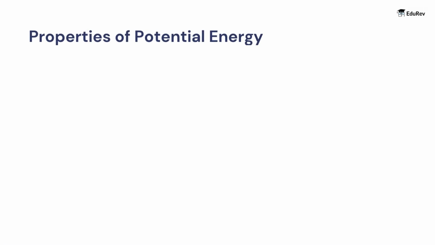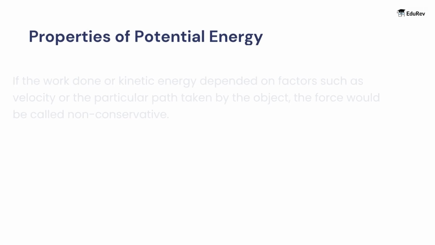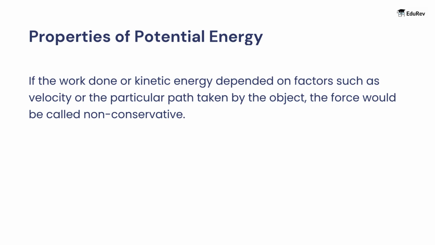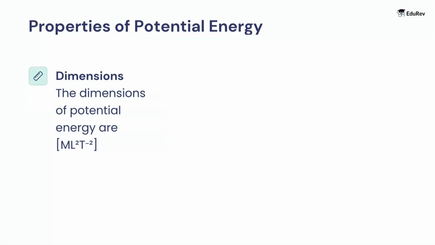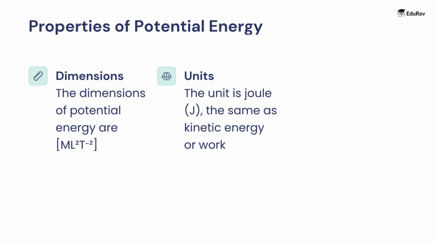Let's discuss the properties of potential energy. If the work done or kinetic energy depended on factors such as velocity or the particular path taken by the object, the force would be called non-conservative. However, for conservative forces, the change in potential energy is equal to the negative of the work done by the force. The dimensions of potential energy are ML²T⁻². The unit is joule, J, the same as kinetic energy or work.